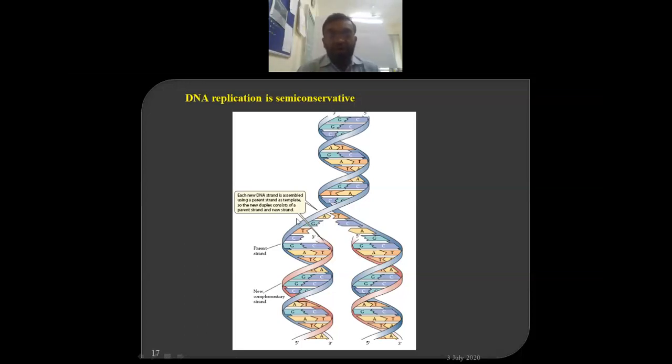And hence when this particular strand is separated and on it the complementary strand is synthesized, similarly on this one a complementary strand is synthesized, after all, if you analyze both DNA molecules, both are now identical. Although the strands are not identical, due to this particular logic used by biological systems, particularly DNA, we got the same molecule. This molecule is exactly similar to the parental, and this molecule is exactly similar to the parental, or you can say that both molecules are the same. Forget about mutations, that we are going to discuss. But logically, with a few exceptions, both the cells got the same kind of DNA constituents.